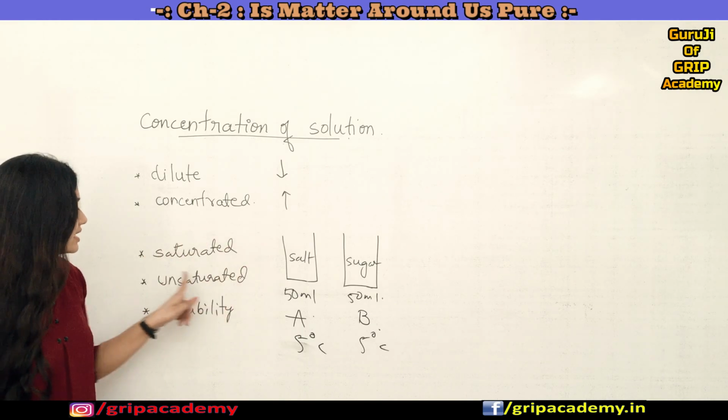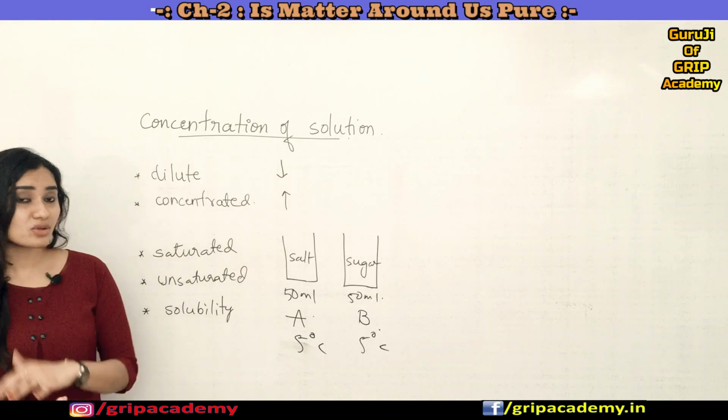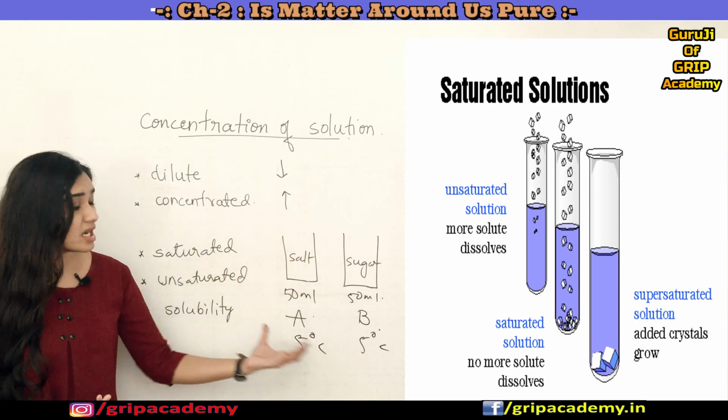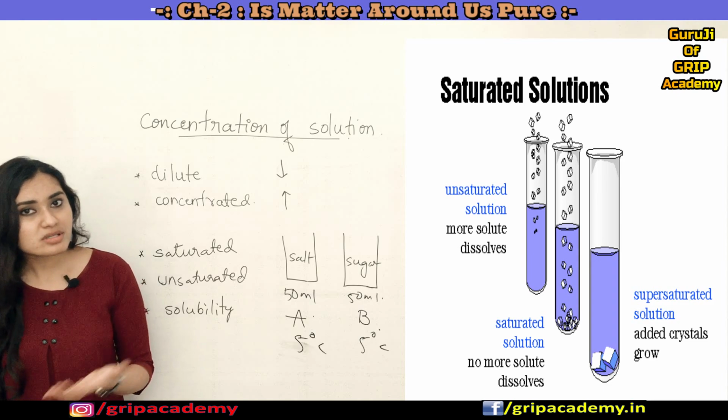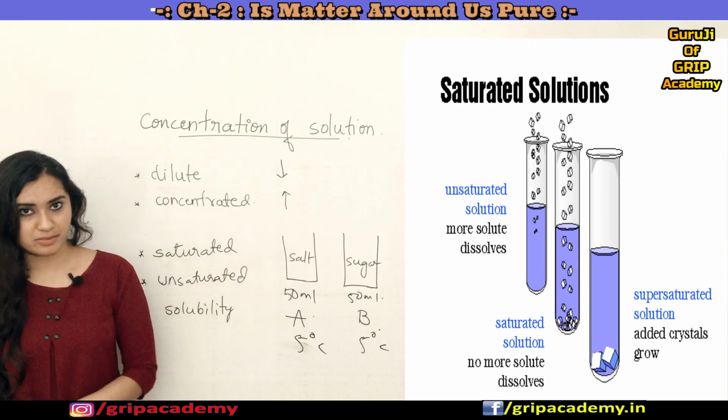With respect to this, we can understand these 3 terms very easily. What is a saturated solution? It is a state of a solution where the solution is not capable of dissolving more solute at a given temperature.